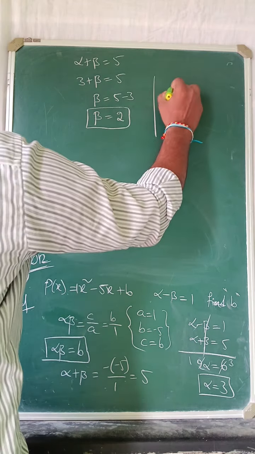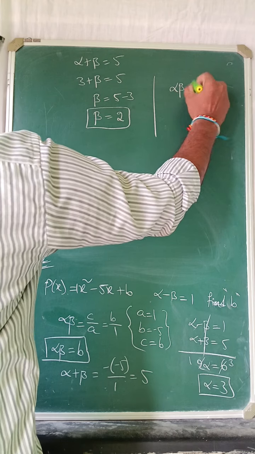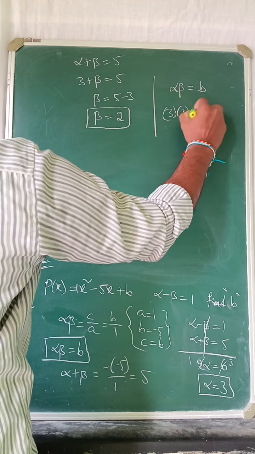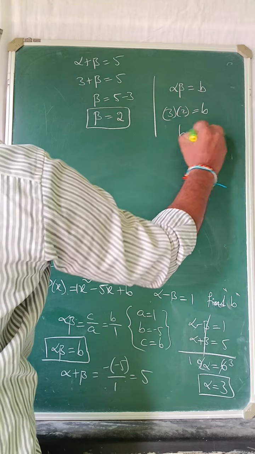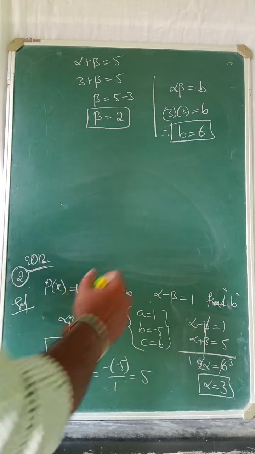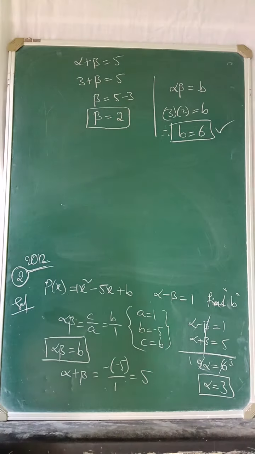And one more important point, alpha beta is equal to b. Now 3 into 2, 3 twos are 6. b is equal to 6. Finally we got b. Therefore b is equal to 6.